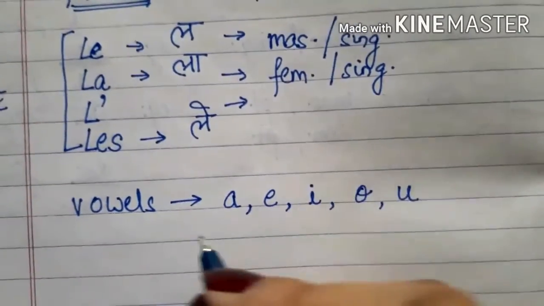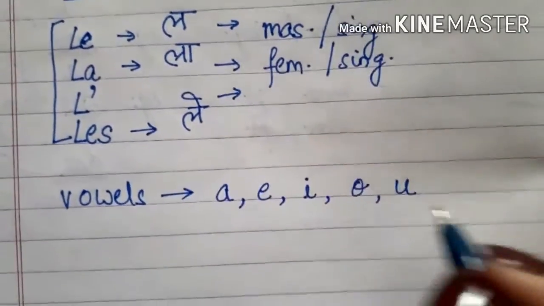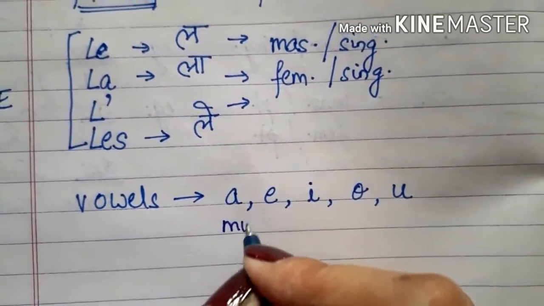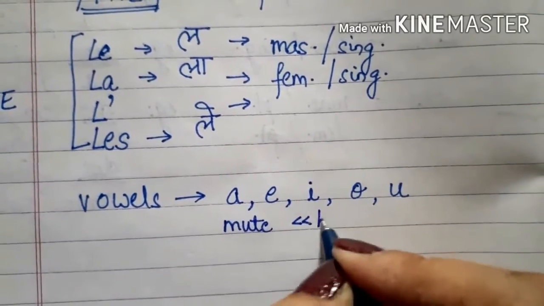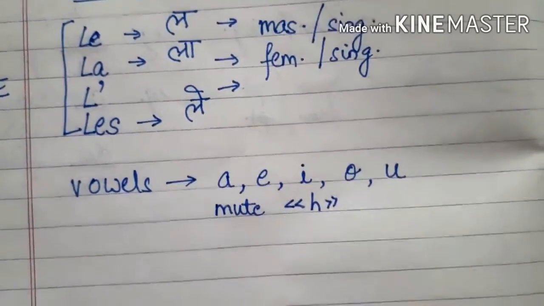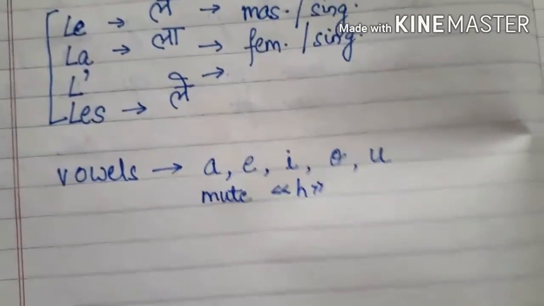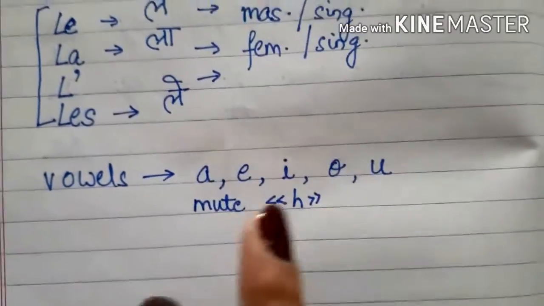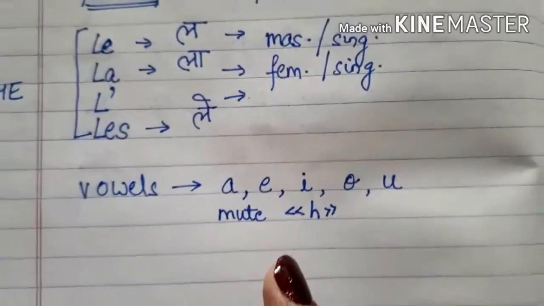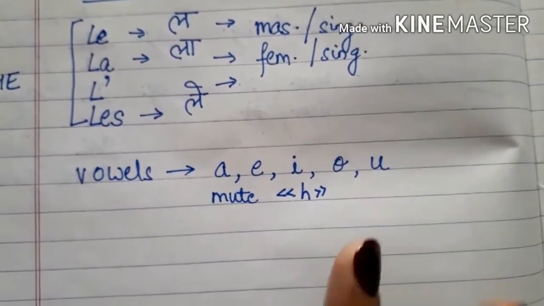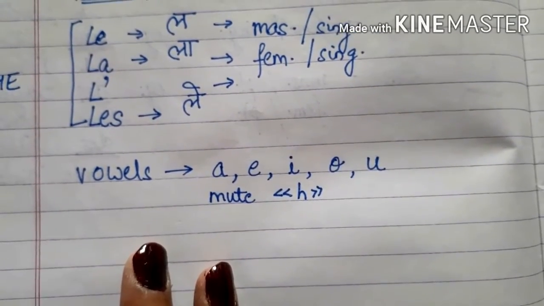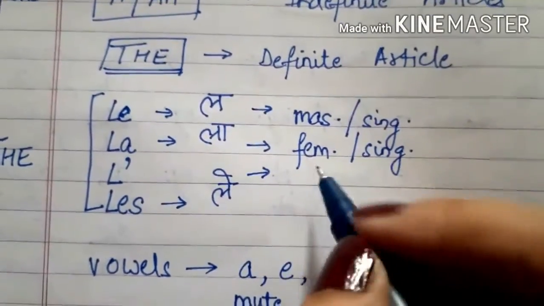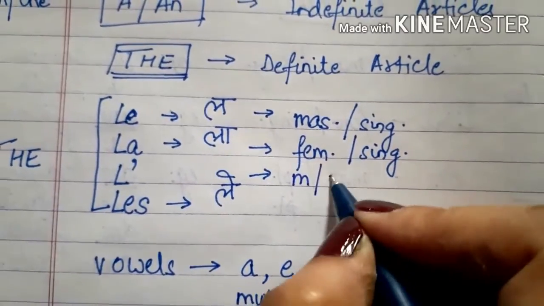Vowels in French are a, e, i, o, u, and silent h, or mute h. In French mostly h is silent. So this is not a vowel, but it is considered as a vowel in French. Now you are not concerned whether that thing is masculine or feminine.